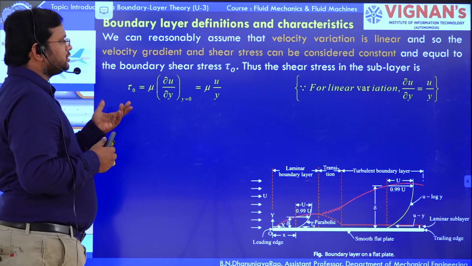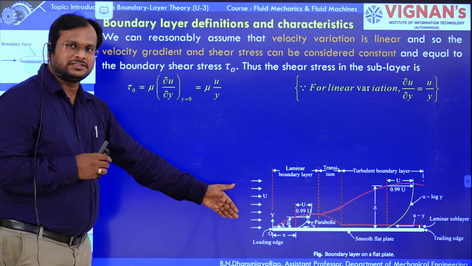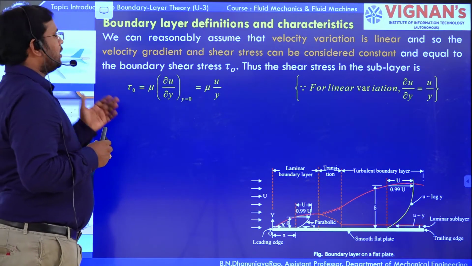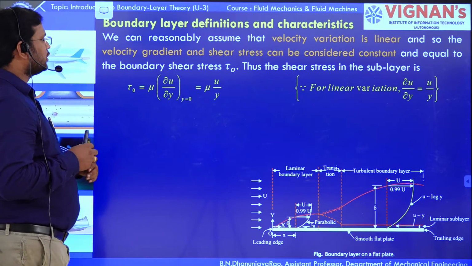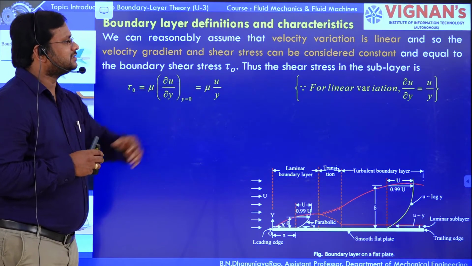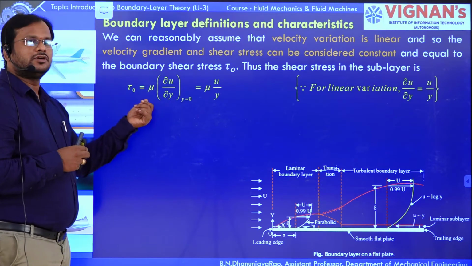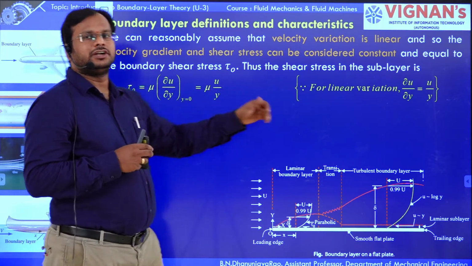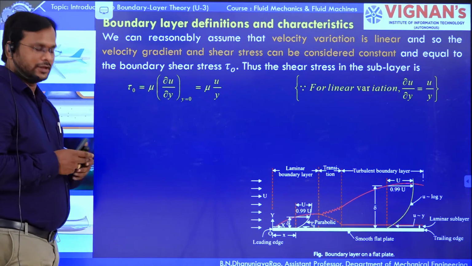So we can reasonably assume that the velocity variation is linear in this boundary layer. The velocity gradient and shear stress can be considered constant and equal to the boundary shear stress, denoted by tau naught. The shear stress in the sublayer, tau naught, is equal to mu du by dy. For linear variation, du by dy is equal to u by y, so tau naught equals mu u by y.